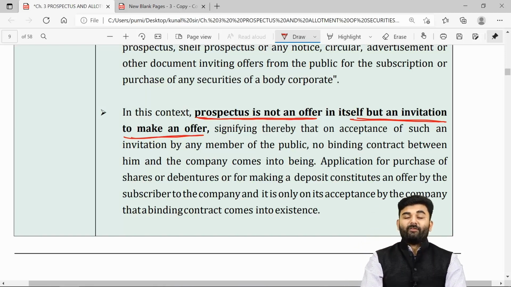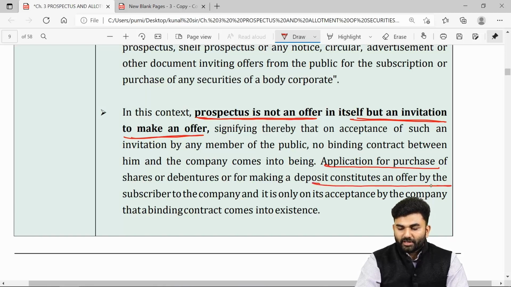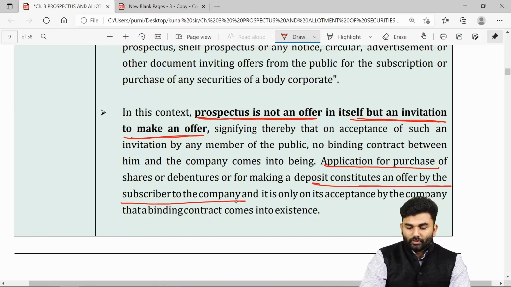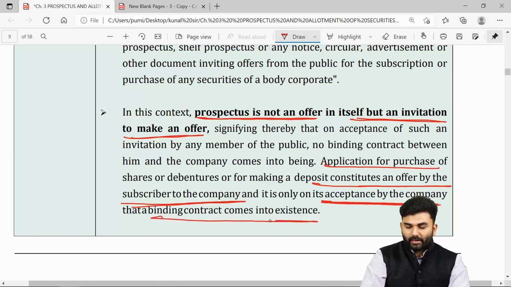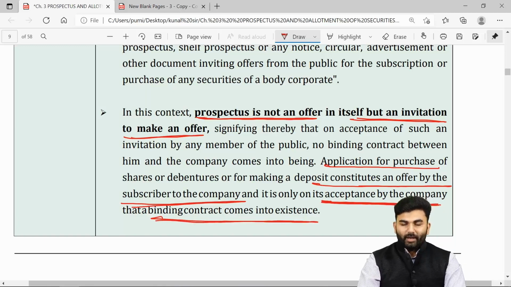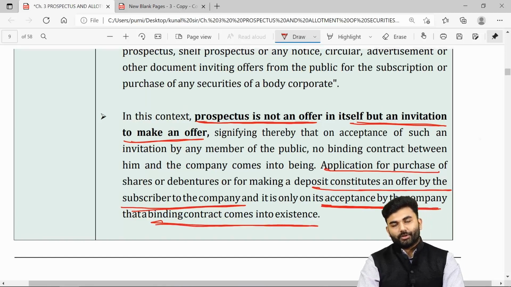Sir, if the investors have given an offer, will that result in a binding contract between the company and the investors? The answer is no, because through an offer, a binding contract does not come into picture. Any application made by the investors constitutes an offer by the investors to the company. Only when the company gives an acceptance does a binding contract come into existence between the company and the investor.